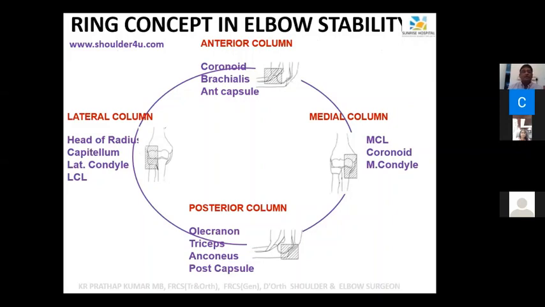I'm not going to go through the whole entire concept of it. It's called the ring concept. I don't think for your exam it is very important, but you should remember there's a ring concept for elbow stability, with the anterior, posterior, lateral, and medial columns.